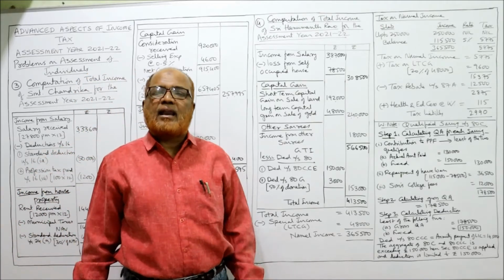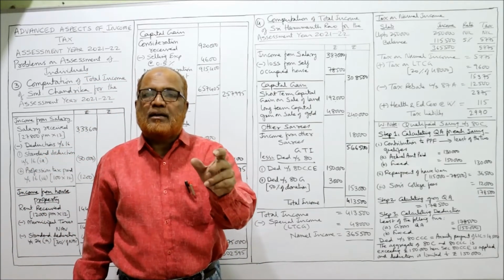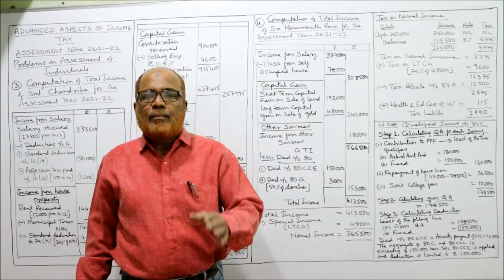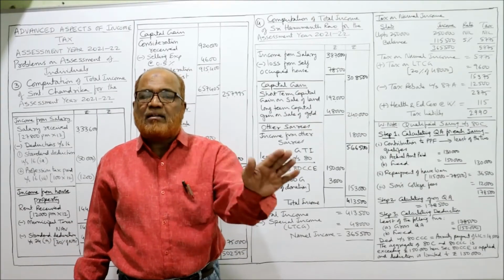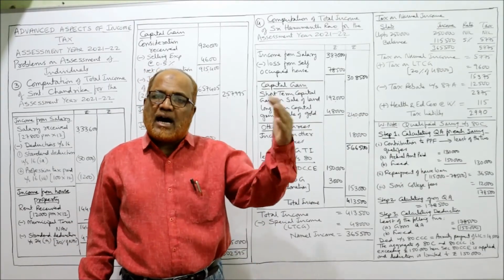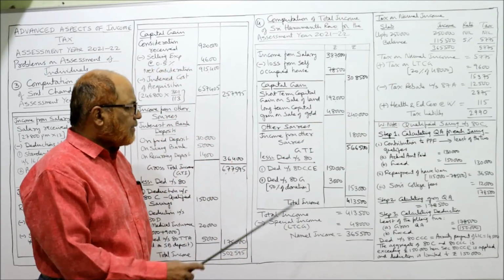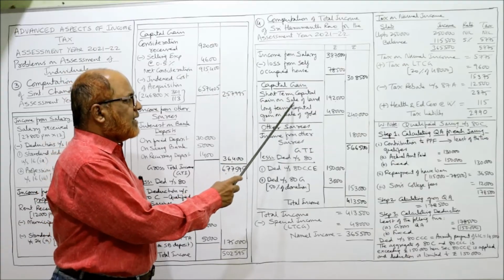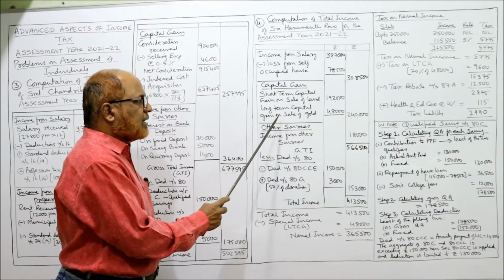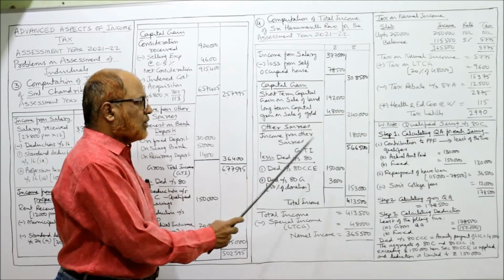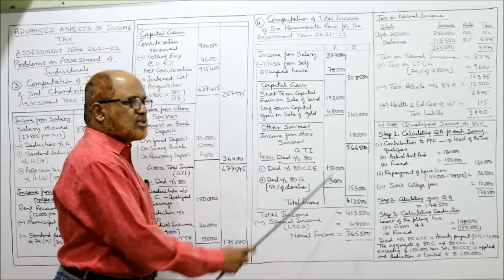Later on, when we calculate tax liability, we should separate it, because for LTCG there is a flat rate of 20%, whereas for other incomes there is a slab system. Right? Now, the short-term capital gain on sale of land 1,92,000 and long-term capital gain on sale of gold 48,000, total 2,40,000. Income from other sources 80,000.